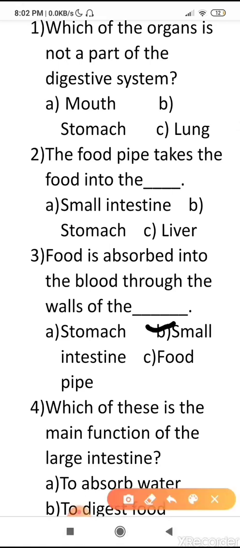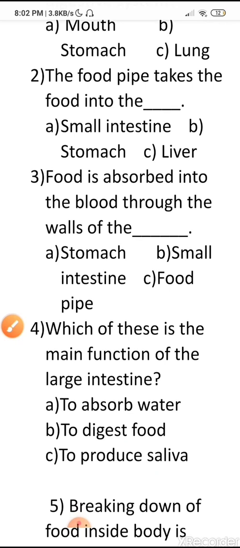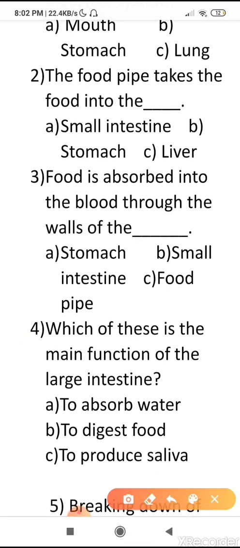Then the next question is, which of these is the main function of the large intestine? Your options are A, to absorb water, B, to absorb food, C, to digest food, D, to produce saliva. Then the correct answer is A, because digesting food occurs in the other parts and saliva is produced in the mouth, and the main function of the large intestine is to absorb water.